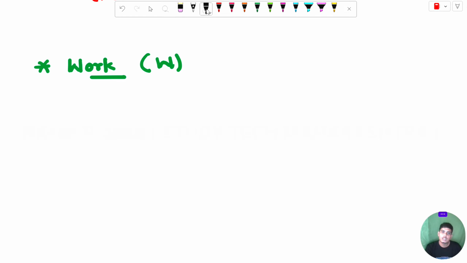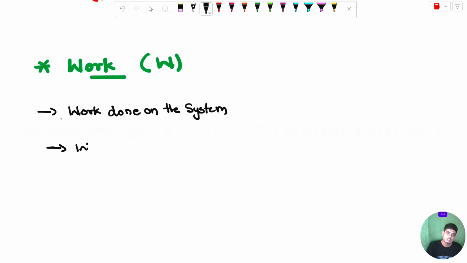The two types of work generally seen are work done on the system and work done by the system. The work done on the system is always positive and work done by the system is negative.